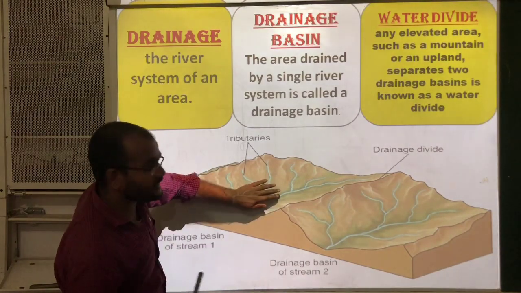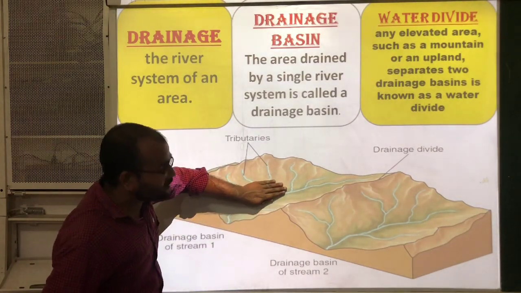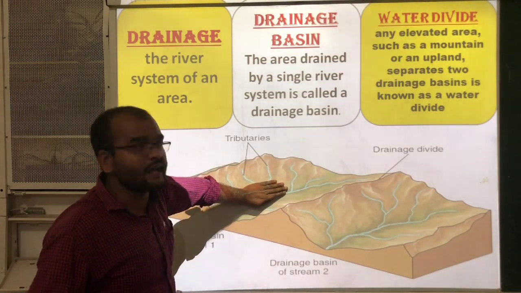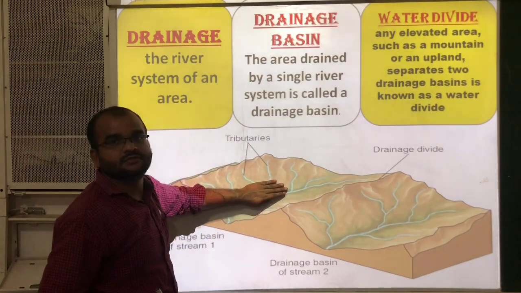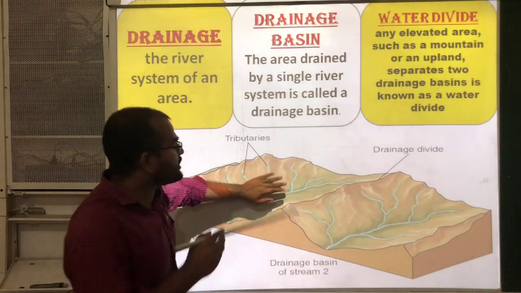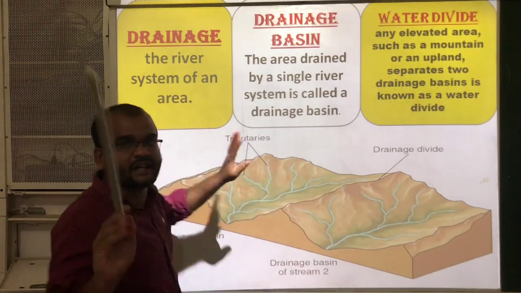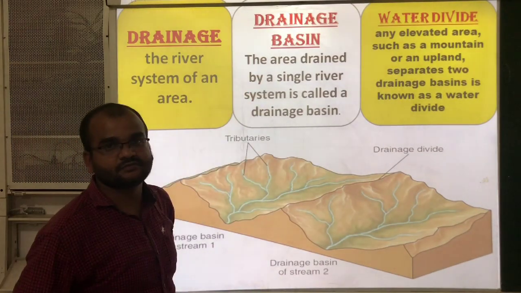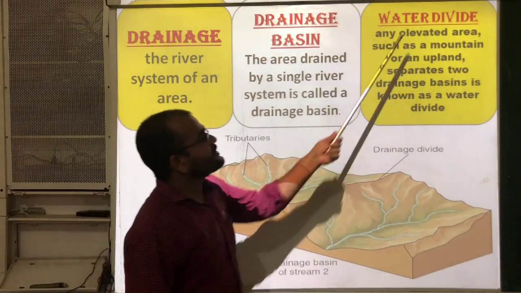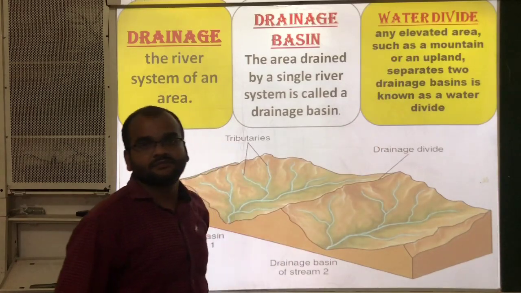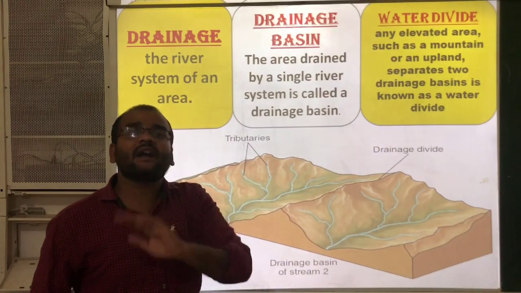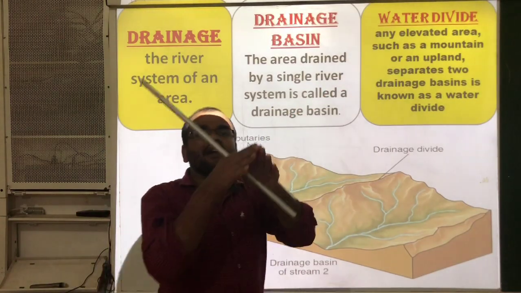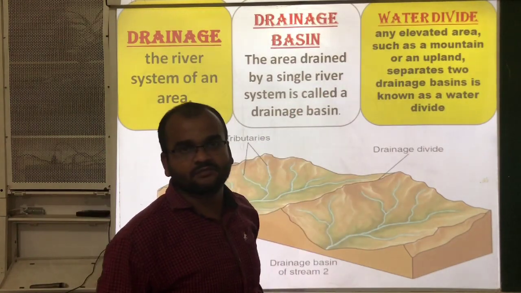See here once again, this river system which is flowing through an area is called drainage. If this drainage is passing through one area, then that area is called drainage basin. Next, water divide. The name itself indicates it will divide the water into two parts.